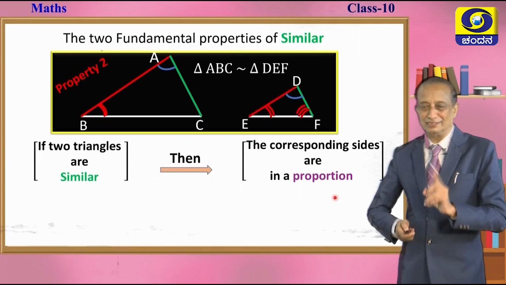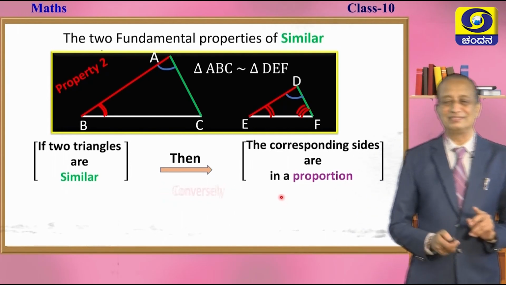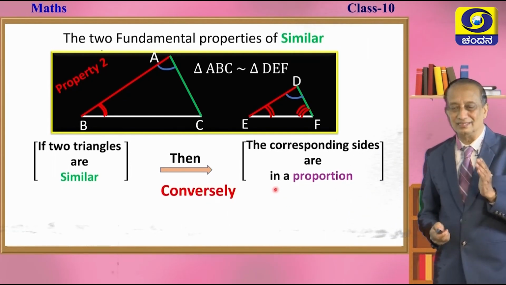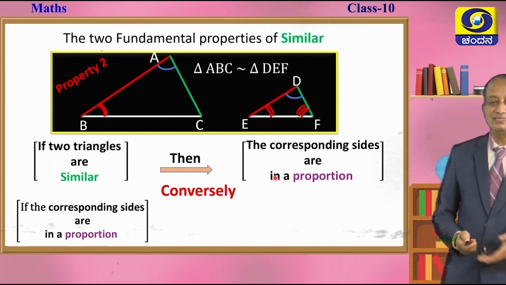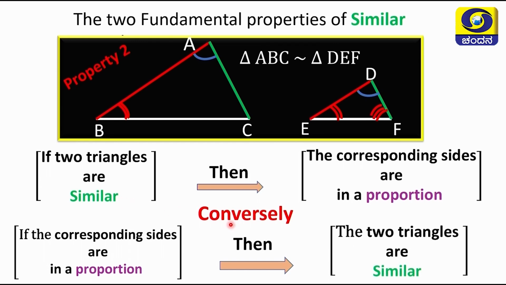Now, come on, tell me the converse of this. It is so important. Conversely, we can write the converse of the above statement as: if the corresponding sides of two triangles are in a proportion, then what? Then you can confidently conclude that they are similar.